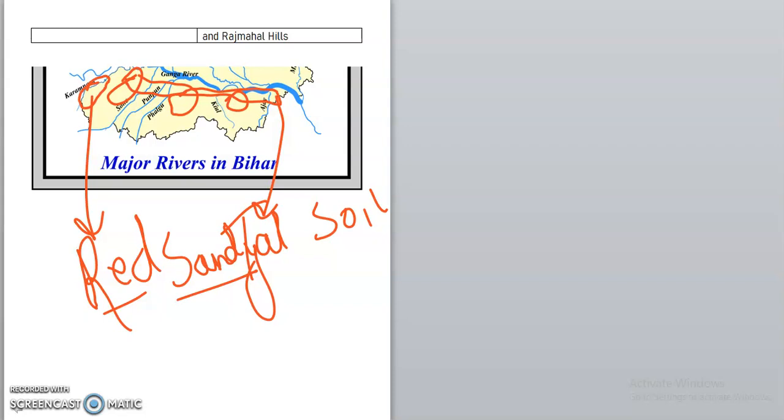Then there is red and yellow soil in this region, the transition region of the Kaimur plateau, and here is part of the Rajmahal hills, so here comes red and yellow soil in nature. And here is the Chota Nagpur plateau, and there is also red and yellow soil. So these two regions have red and yellow soil. This covers the South Bihar soil.